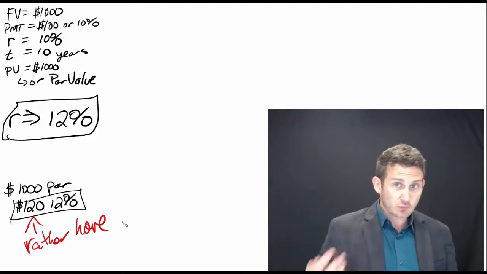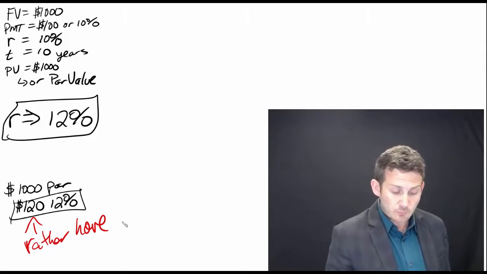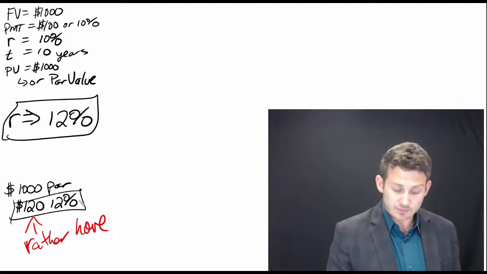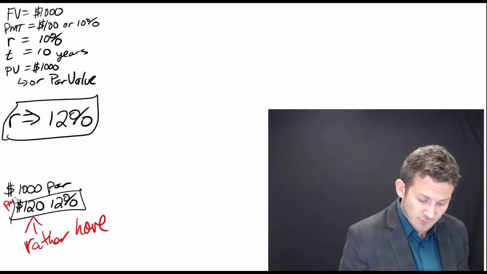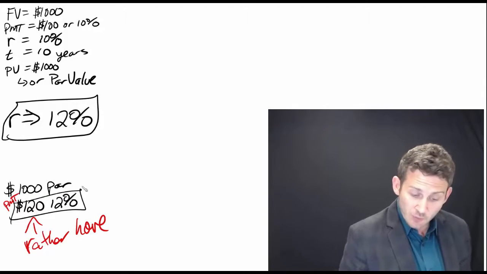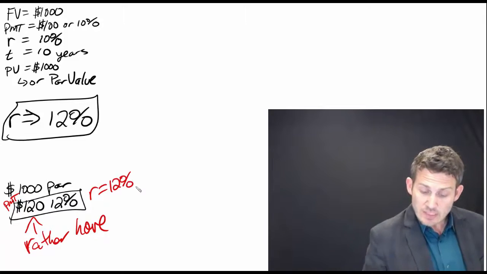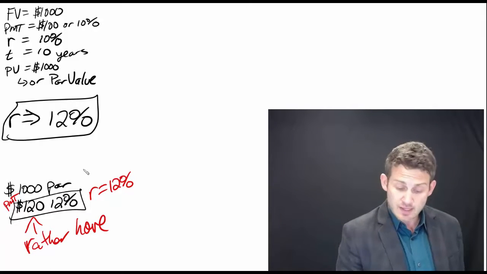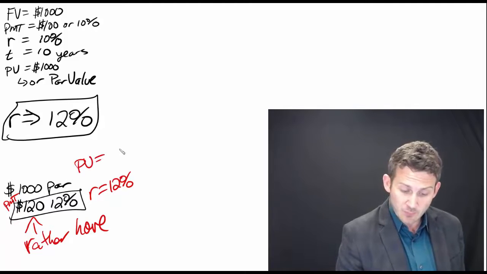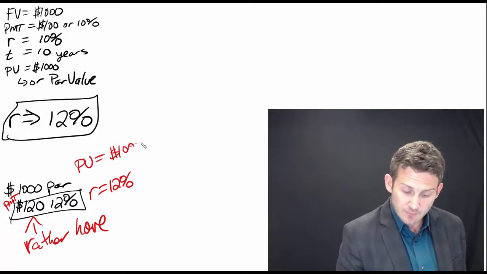So if interest rates rise and we issue this bond at 12%, we have a payment of $120. That also means that R is going to be 12. So what is this bond going to trade at? This bond is going to have a present value of $1,000.